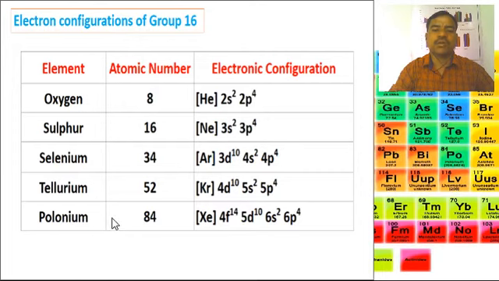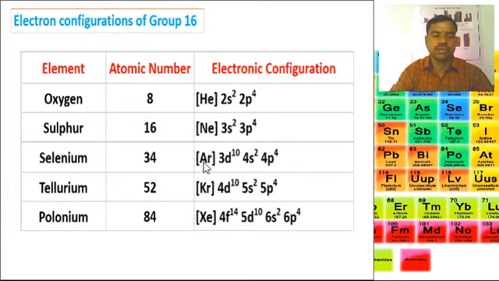Then last is polonium, atomic number 84, electronic configuration Xe 4f14 5d10 6s2 6p4. These are the electronic configurations of group 16 elements. The general electronic configuration of group 16 elements is ns2 np4, and the outermost shell of these elements contains 6 electrons.